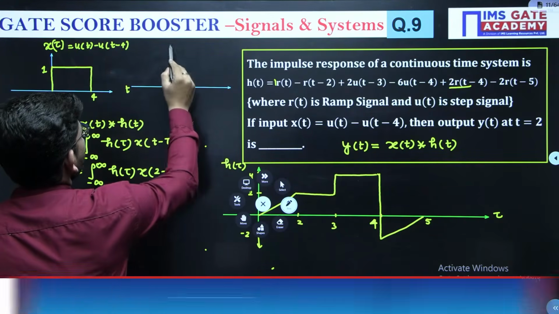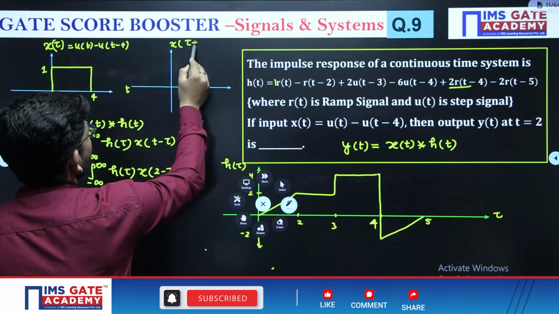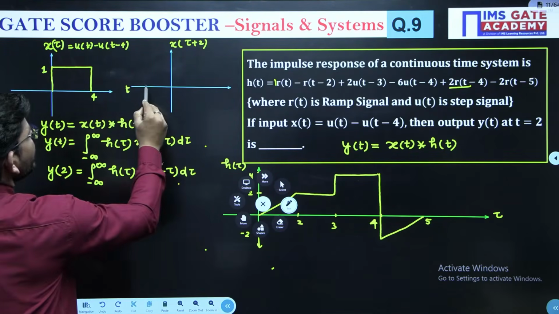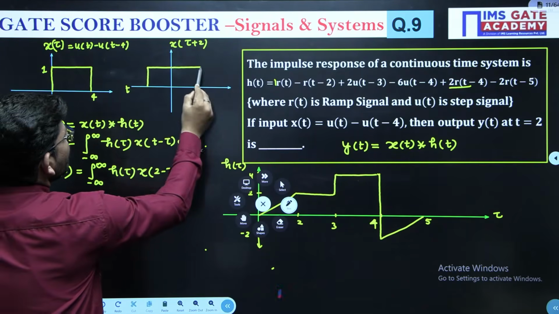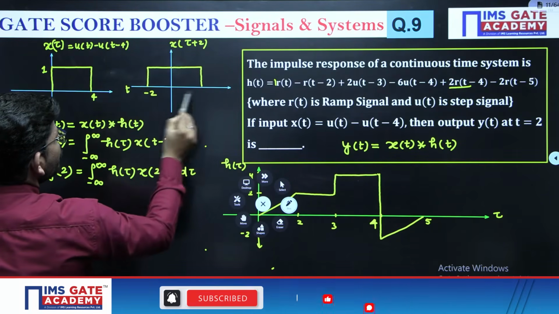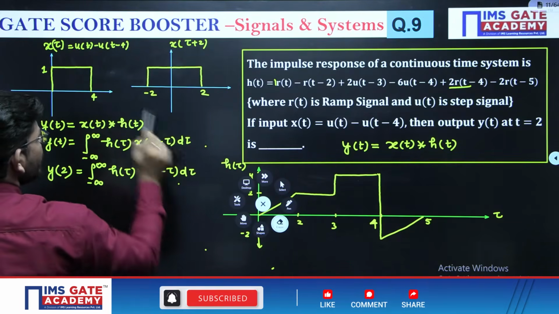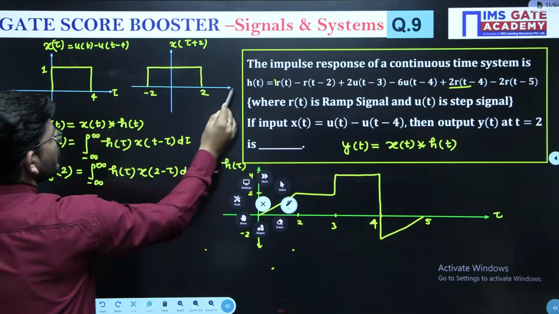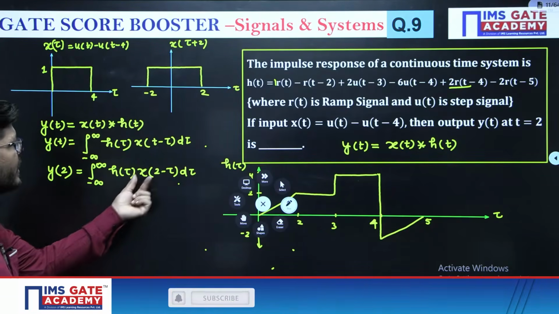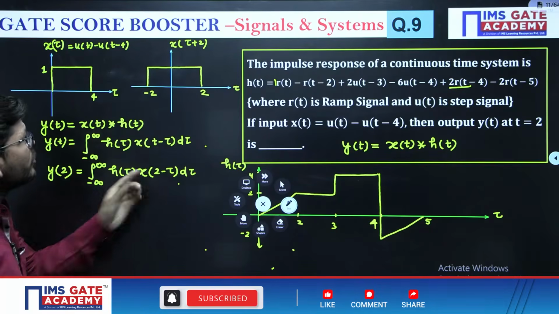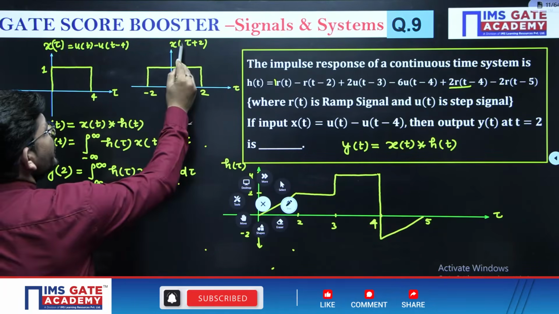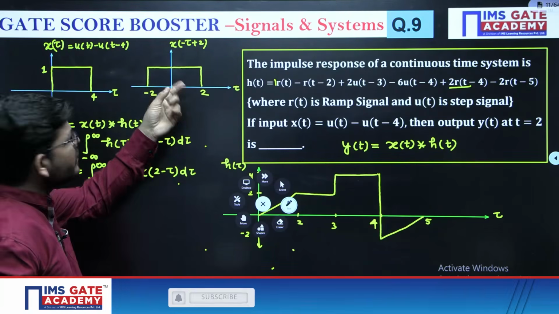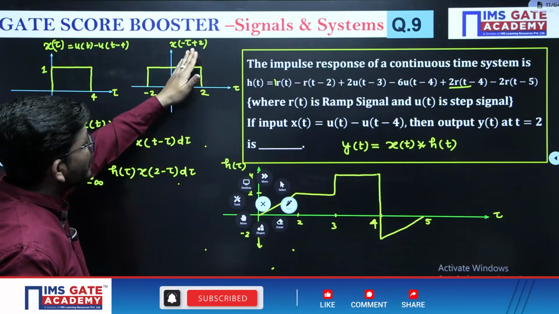If we create x of tau plus 2, it means we have to subtract 2 from the coordinates, then you will get minus 2 to plus 2. Clear? You will get minus 2 to plus 2. Okay, so you have created the signal x of tau plus 2. Now you have to do the reversal also. So if we do the reversal of it, you can see that reversal is not going to affect anything. So this is going to be x of minus tau plus 2.